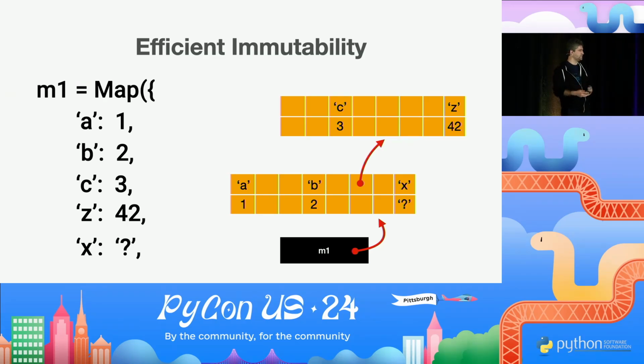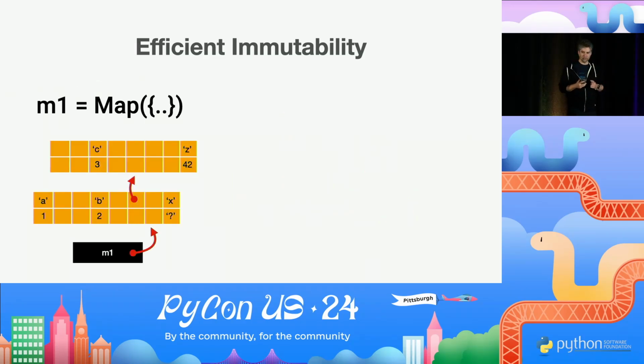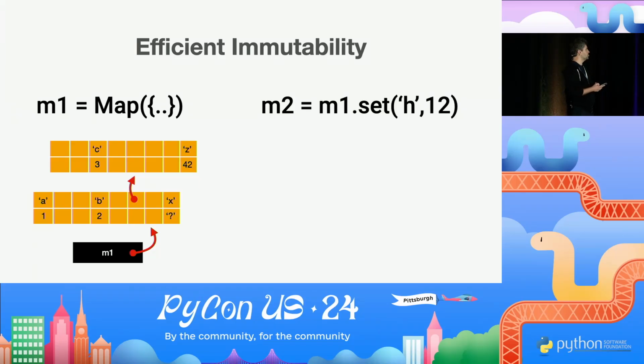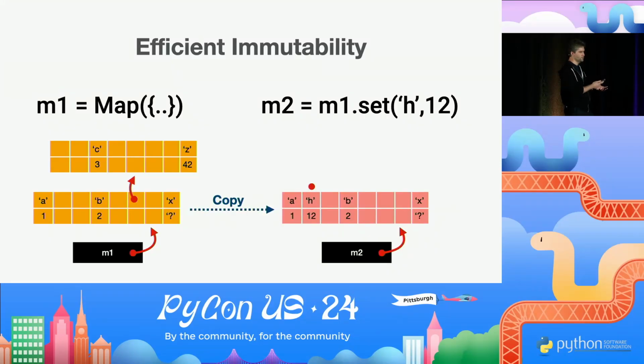So why is this actually cool? Imagine that now we want to mutate this thing. Like we want to create a new mapping with one more extra key. What do we do? Well, we run our algorithm. Here we want to insert key H. We run our algorithm. We determine where we actually want to put this key. And then we have to copy this root node. Remember, the data structure is immutable, so we can't mutate it. So we copy that root node, put our H key in it. It's now there. It's fine.